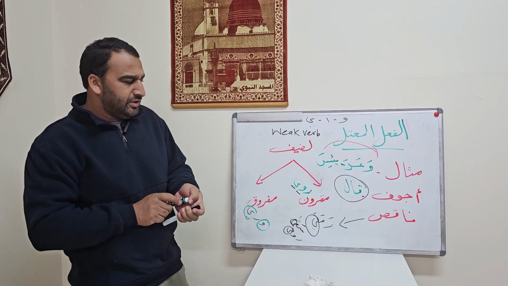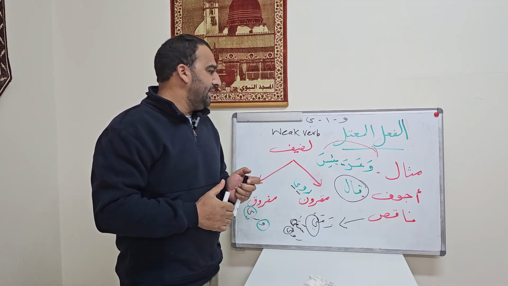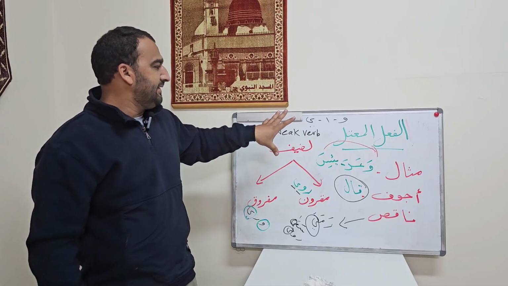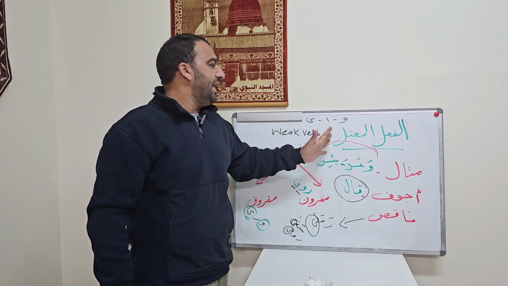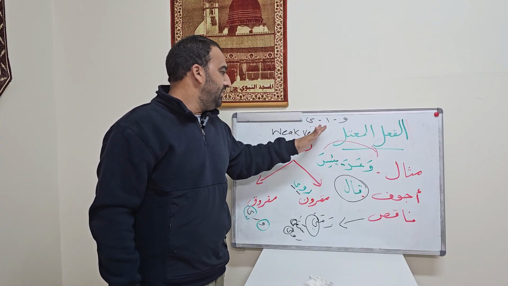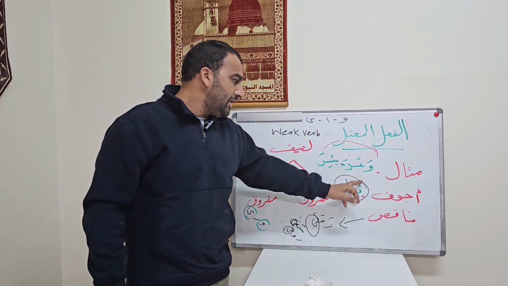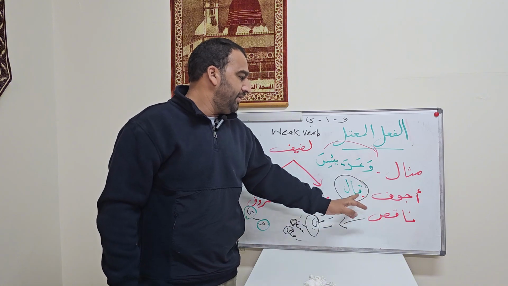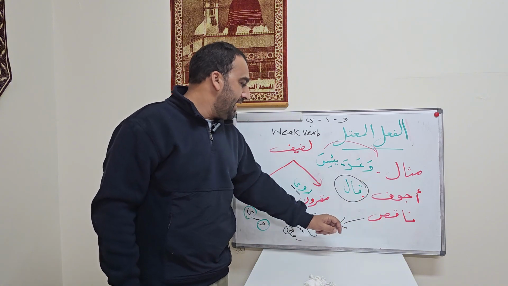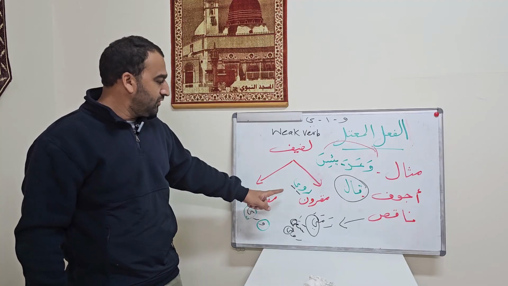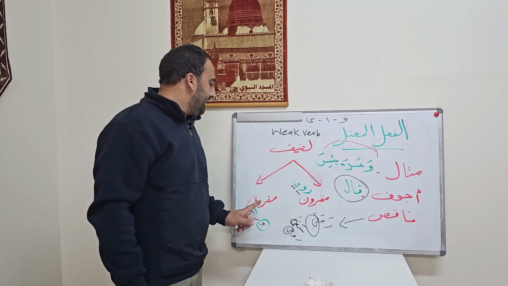So in a nutshell, what we understood is that al-fa'l al-mu'tal, the weak verb, is that type of verb which has any of these weak letters in it, and it has its types. First one is misal, with the weak letter in the beginning, ajwaf in the center, naqs at the end. The lafif has two types: one is makroon, and the next is mafruq.